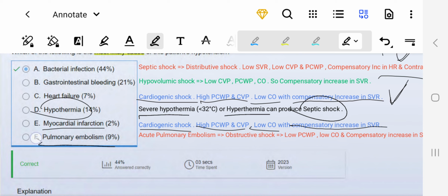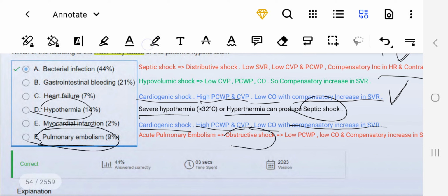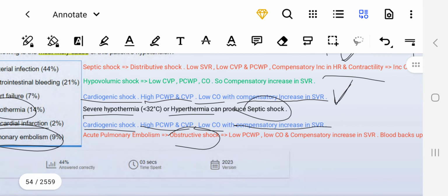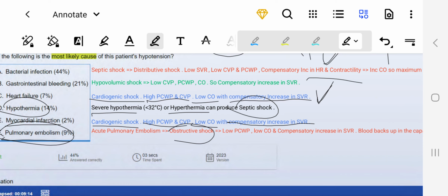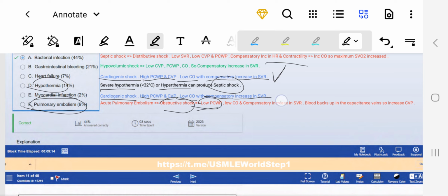Pulmonary embolism would cause obstructive shock, right? Now what will happen? There will be a low pulmonary capillary wedge pressure. Why? Because, let's say this is the heart, and the problem is in the lungs.